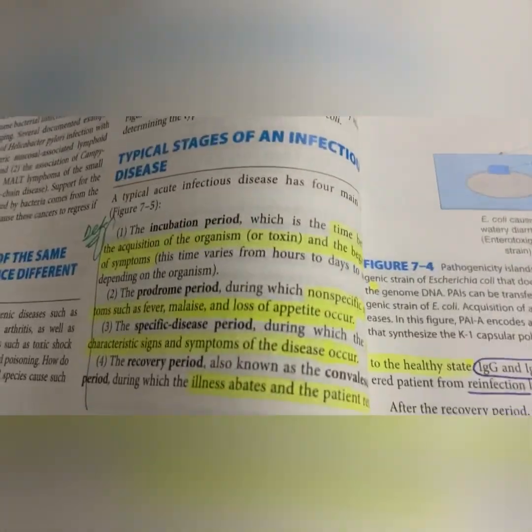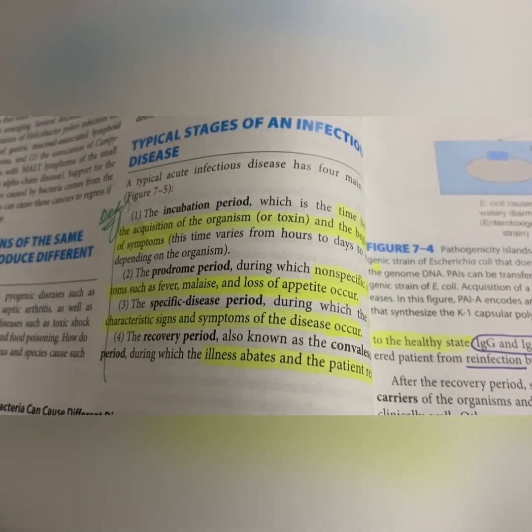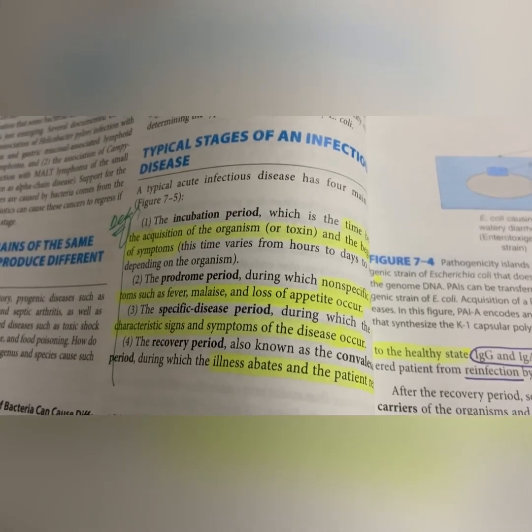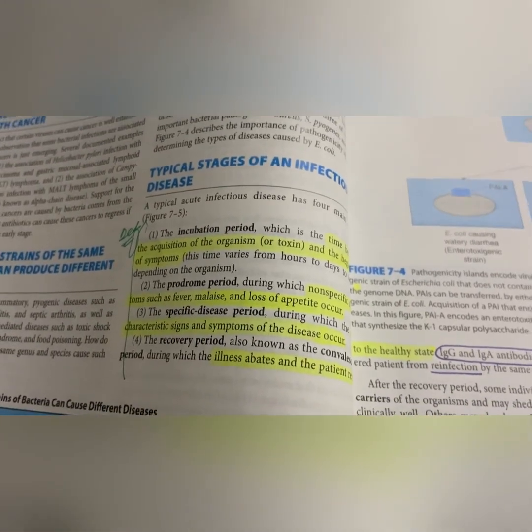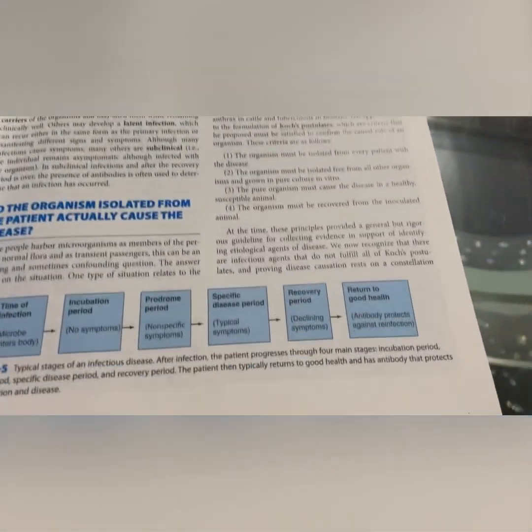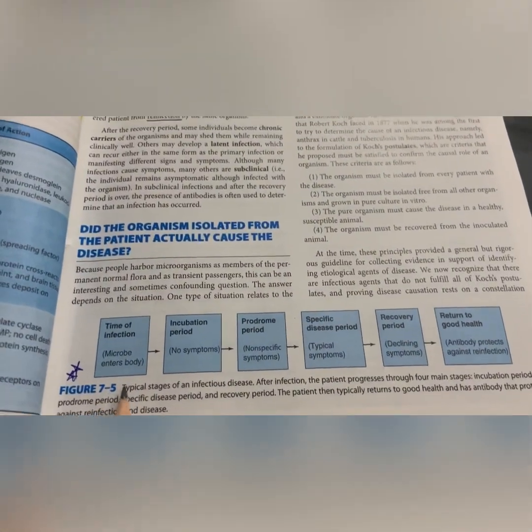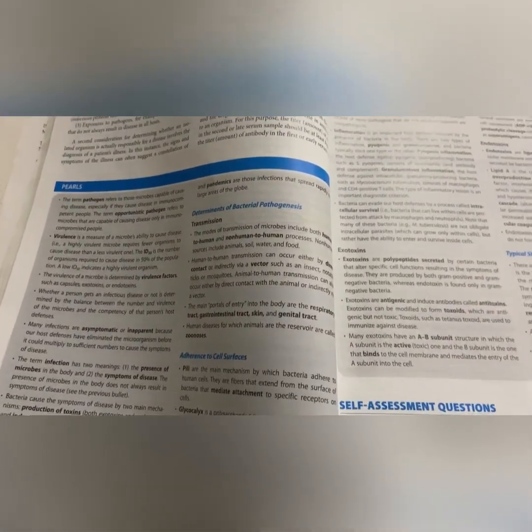You should know about the definitions of incubation period, prodrome period, the specific disease period and the recovery period. This is important from the SEQ point of view. And then go through this figure 7.5 and just go through the pearls of this chapter, chapter number 7.